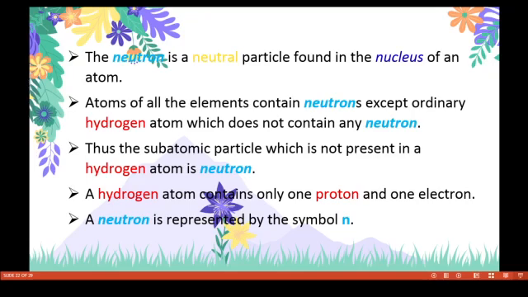In a hydrogen atom, only a proton and an electron are present. A neutron is represented by the symbol N.